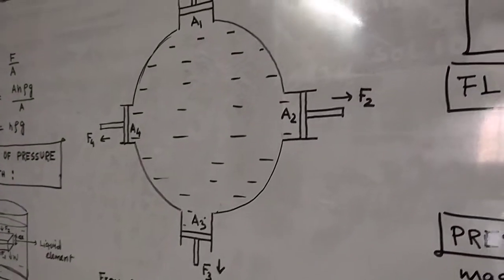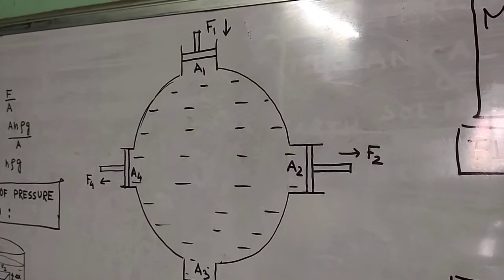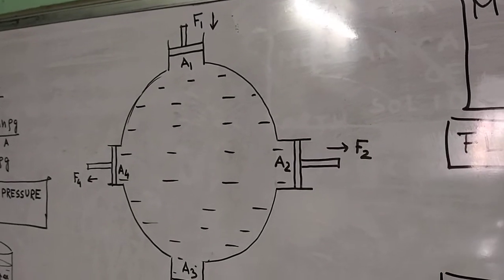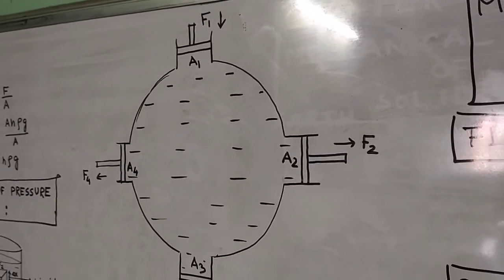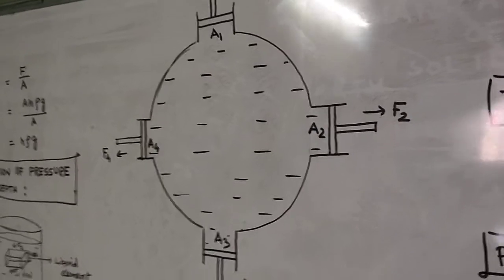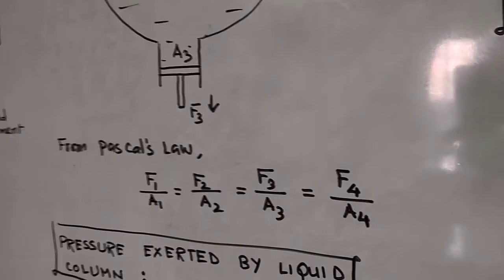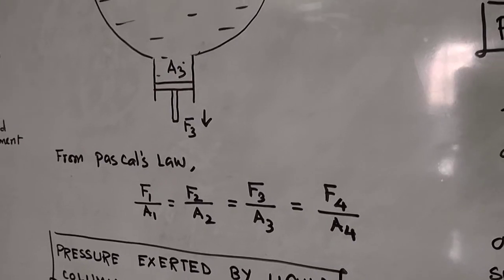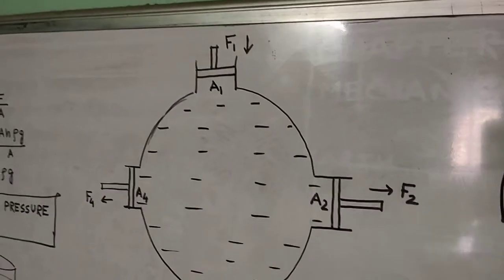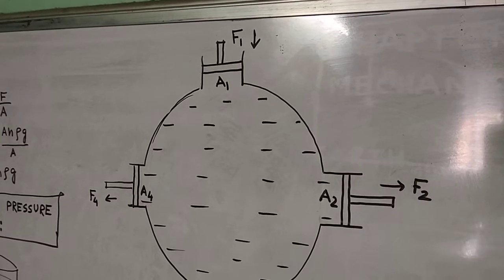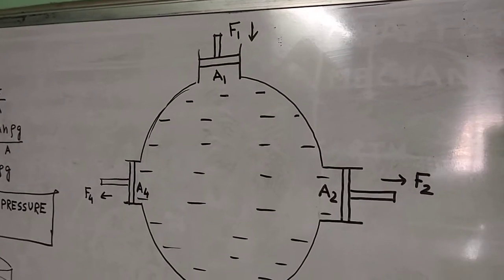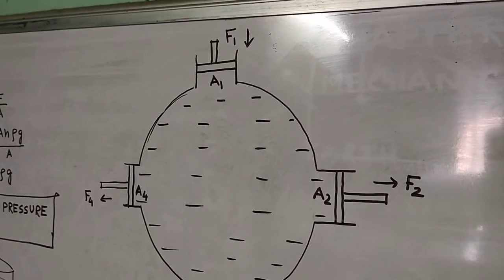As per Pascal's law, whatever pressure you apply on the liquid, with the same amount of pressure the other piston moves out, irrespective of its area of cross section and the force. So this is the statement. F1 by A1 is the pressure applied on the piston whose area of cross section is A1. F1 is the force and A1 is the area of cross section.